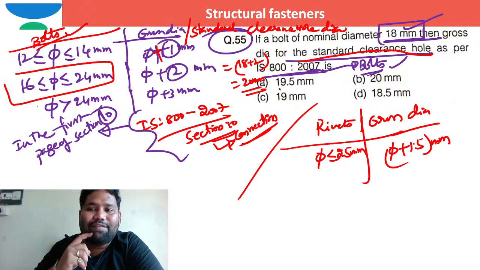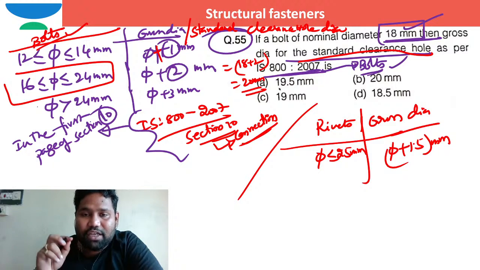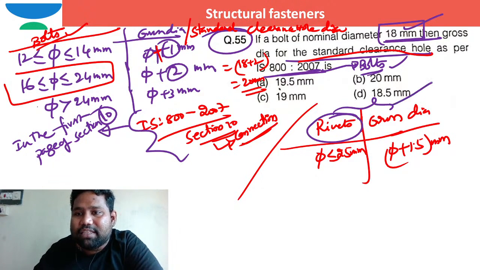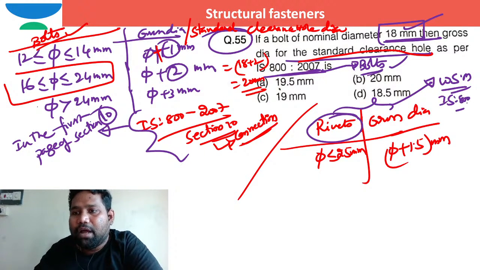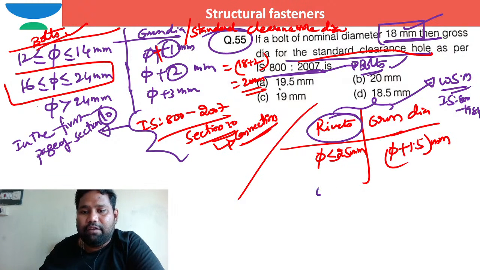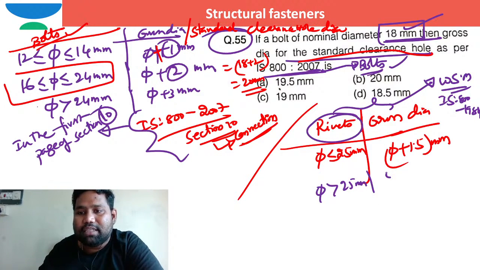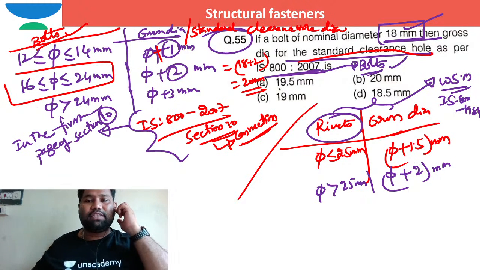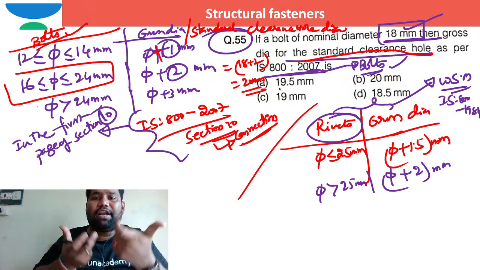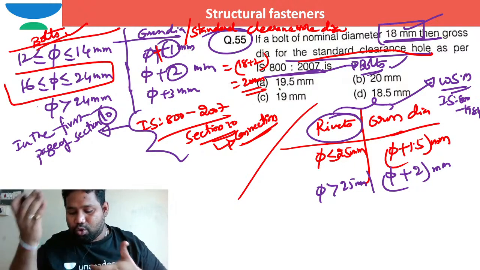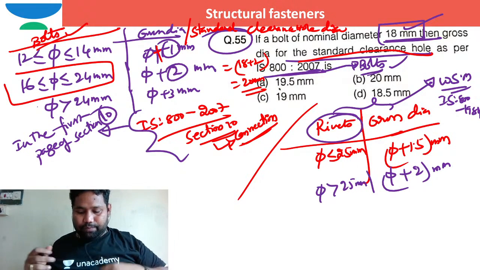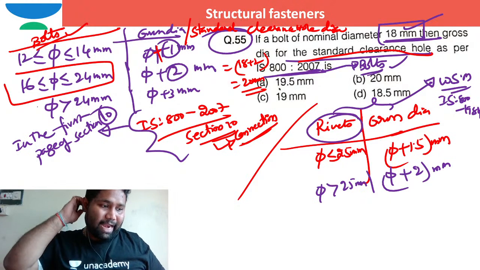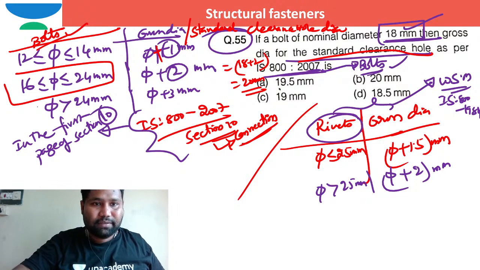I just want to convey where our brother Navjot Singh Sidhu got a difference. That is for rivets. For rivets, this clause is given directly in the working stress method, as per the IS 800 1984 code. When phi is more than 25 millimeter, in such case it is phi plus 2 millimeter as the clearance. This is the difference. That's how the standard clearance values differ between the old code of practice and the new code of practice. Can I move to the next question, brother?